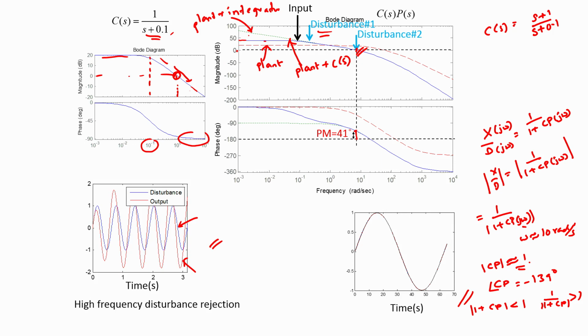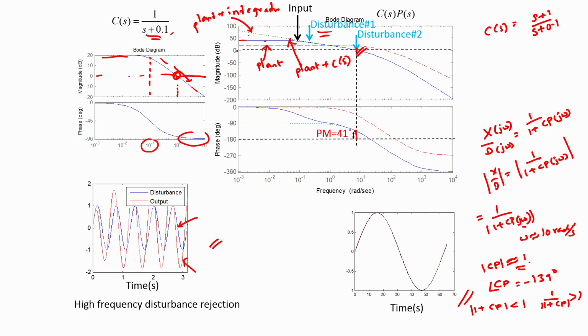However, at 1 radian per second, since we have introduced this 0, the magnitude characteristic will level off. It will not continue to decay as it did in the case of the original controller, and it will level off at 0 dB, or in other words, the linear gain will be 1.